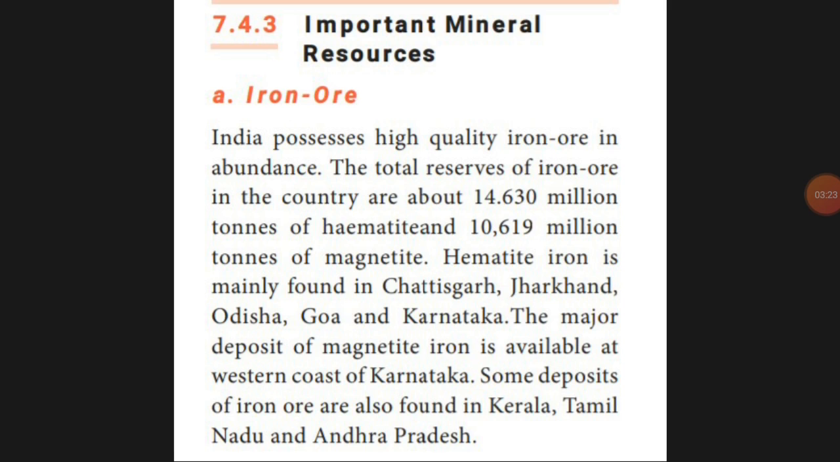Next, important, mineral resources. Iron ore. India has high quality iron ore. India has about 14,630 million tons of hematite and 10,619 million tons of magnetite. Hematite iron is mainly found in Jharkhand, Chhattisgarh, Goa, Odisha. These are the places where we can find iron ore.